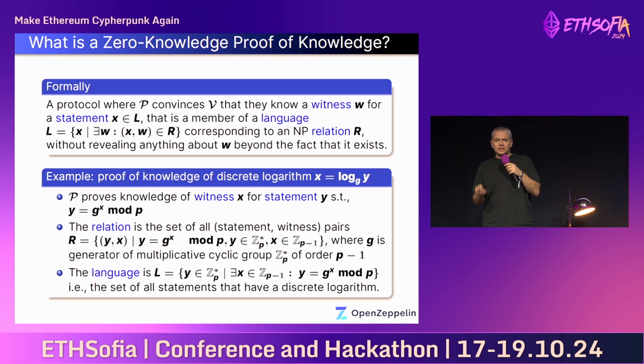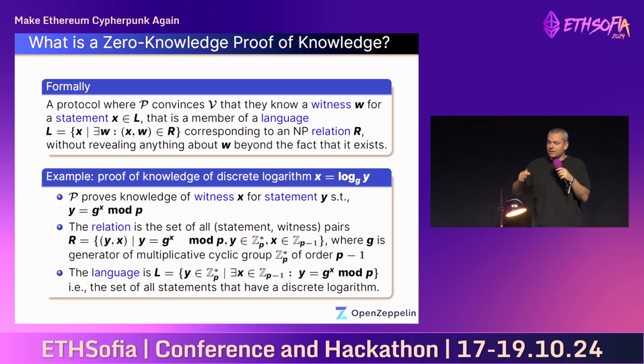So a bit more formally, it's a protocol where a prover convinces a verifier that they know a witness W for a statement X that is a member of a language L. And this language is composed of all witness-statement pairs that correspond to an NP relation R, without revealing anything about W, the witness. So the witness W is the secret part that is not revealed to the verifier, and the statement is known both to prover and verifier.